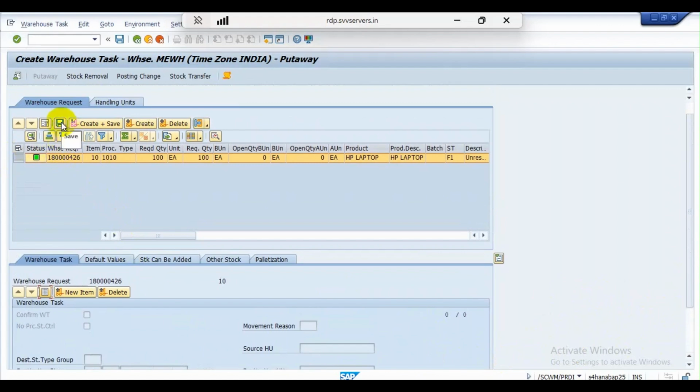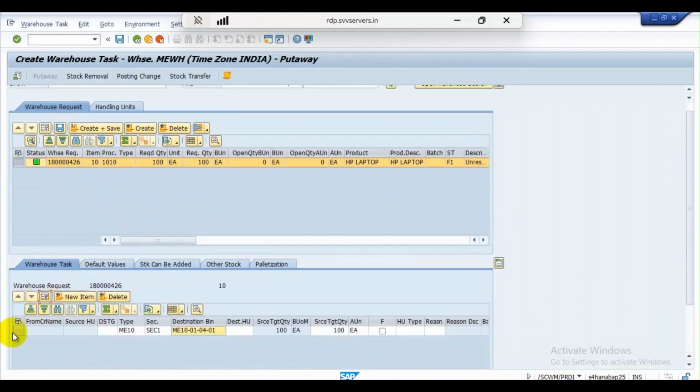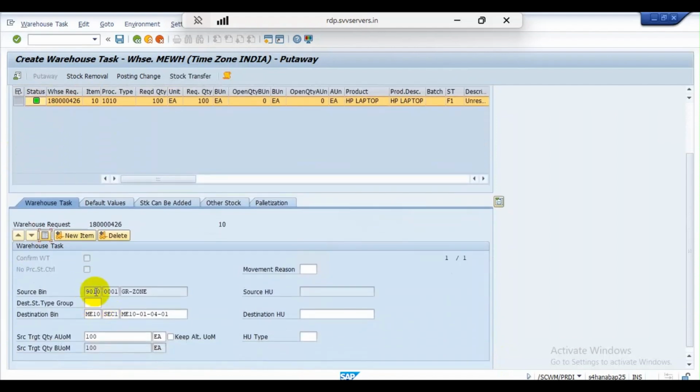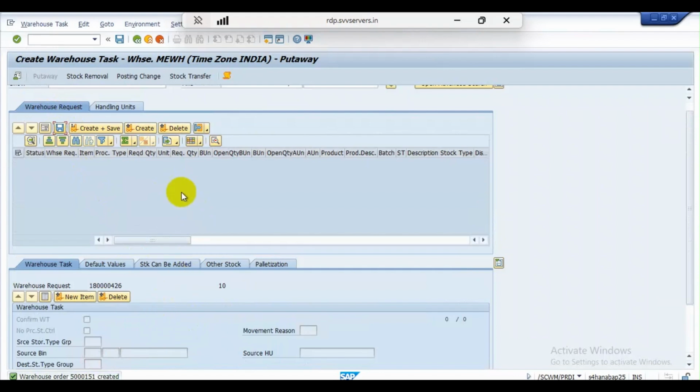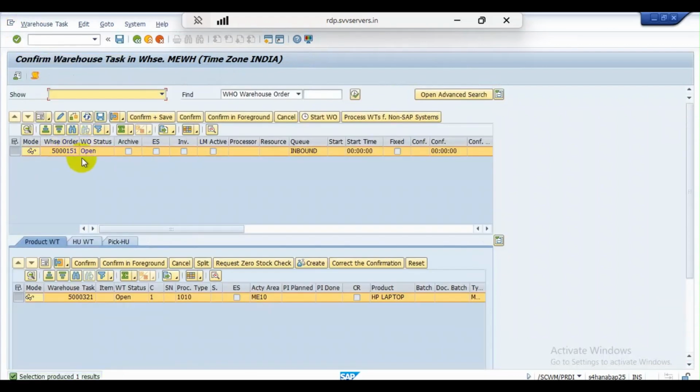From source, we have the source bin as the GR staging area, that is the GR zone, and the destination is the hierarchy storage bin ME10-01-04-01, 100 quantity each. And now save it. So the warehouse request is created, the warehouse task is created, and now confirm the warehouse task.